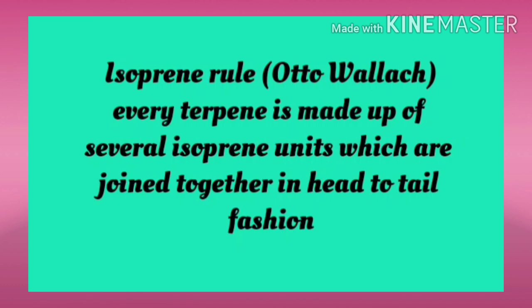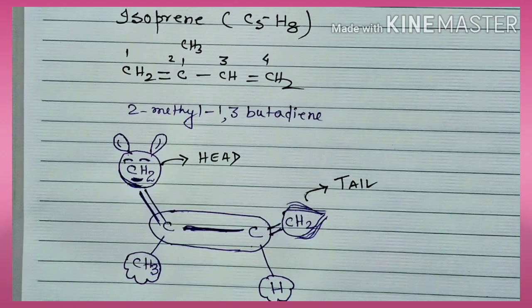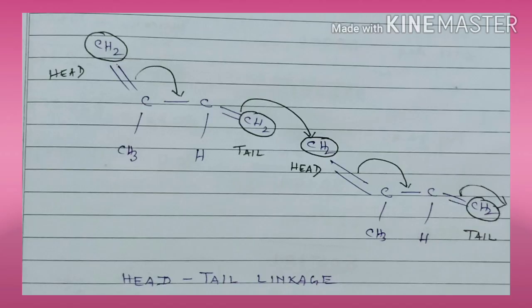You can clearly see that we have drawn a very funny creature in which there is a head part and there is a tail part, right? So whenever two isoprene units join together, they will join in head to tail fashion. This is the common one. Although there are several exceptions, according to the isoprene rule, whenever two isoprene units join together, they join in head to tail fashion, right?